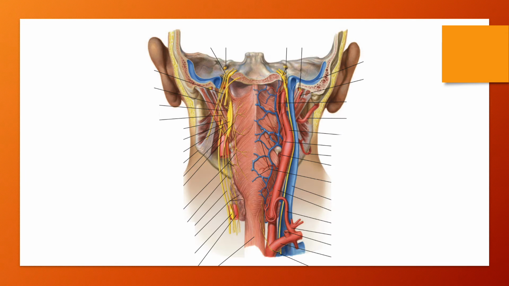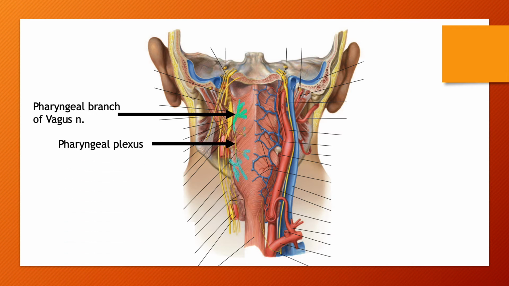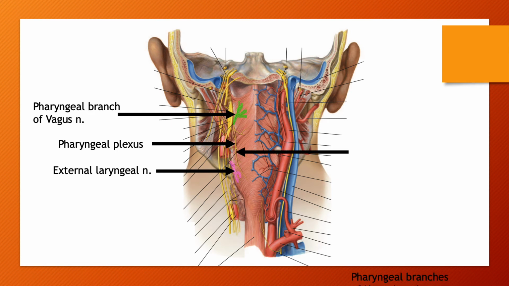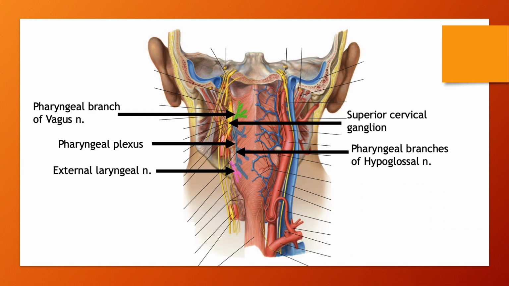The superior constrictor is innervated by the pharyngeal branch of the vagus nerve via the pharyngeal plexus. The pharyngeal plexus is formed by branches of the vagus nerve, branches from the external laryngeal nerve, the pharyngeal branches from the glossopharyngeal nerve, as well as sympathetic fibers from the superior cervical ganglion.